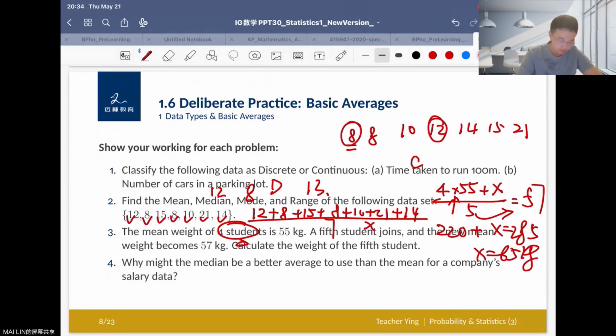So for the final problem, why might the median be a better average than the mean for company salary data? Okay, so we can say here because in a company there is a CEO, right, and also very simple employees, right? So for a company, there is a very big range in the salary data. So when you use the average, maybe the average is very high because the CEO's salary is very high, right?